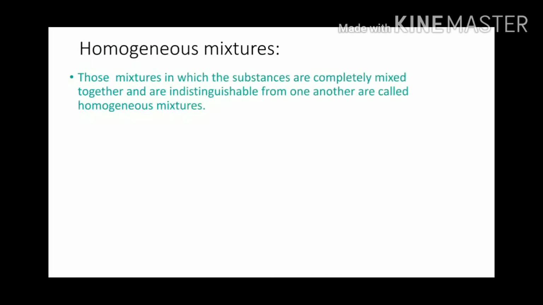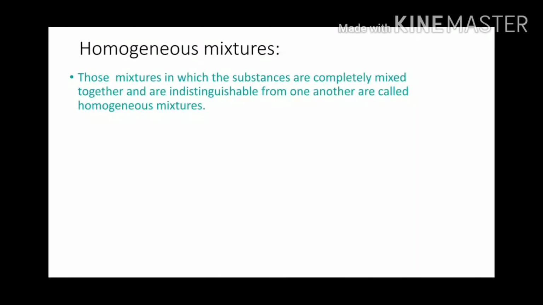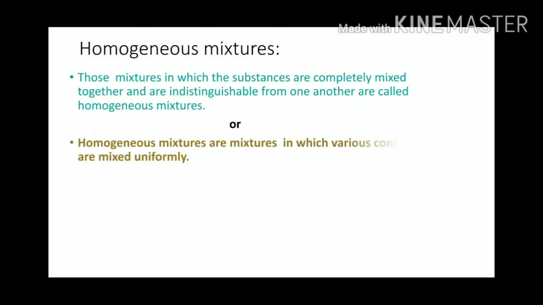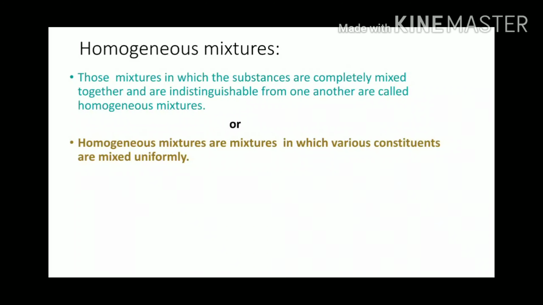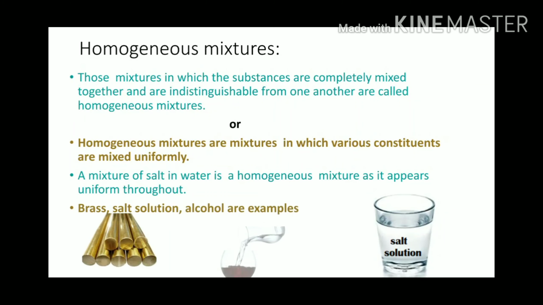Let us see what are homogeneous mixtures. Those mixtures in which the substances are completely mixed together and are indistinguishable from one another are called homogeneous mixtures. Or homogeneous mixtures are mixtures in which various constituents are mixed uniformly. A mixture of salt and water is a homogeneous mixture as it appears uniform throughout. Brass, salt solution, alcohol are some other examples.